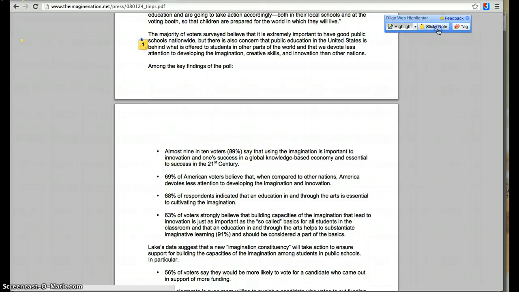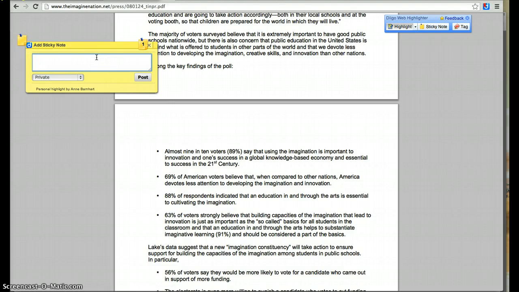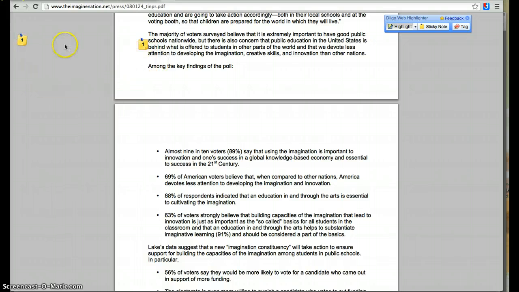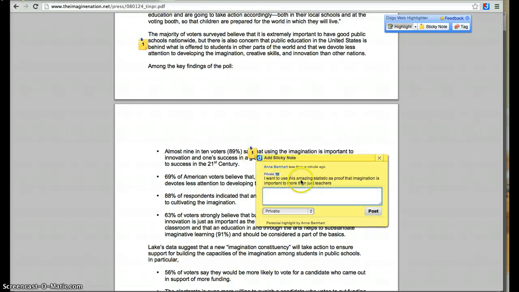And then I'm going to do another sticky note to say I want to use this amazing statistic as proof that imagination is important to more than just teachers. Okay, so I'm going to post that too. This puts it right over here by this one. And again, if I click on that, it has my information right here.